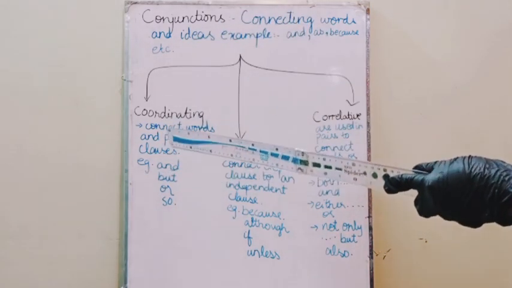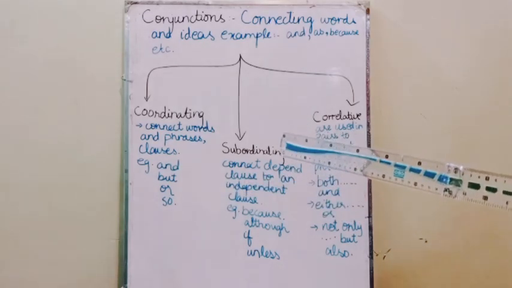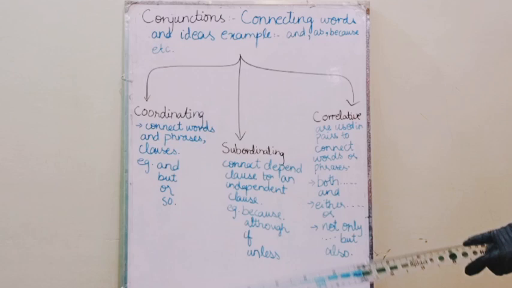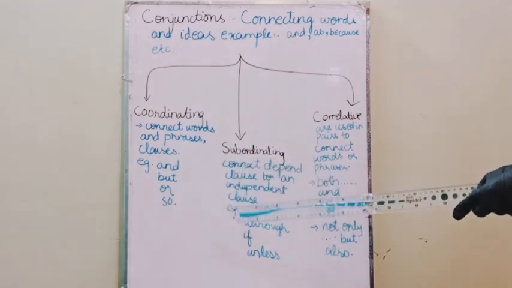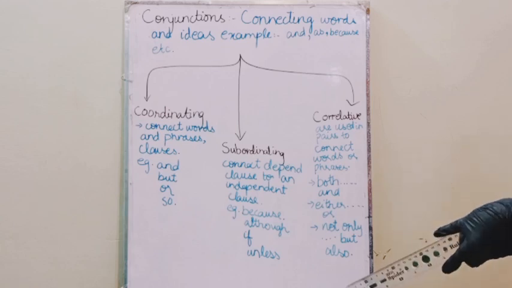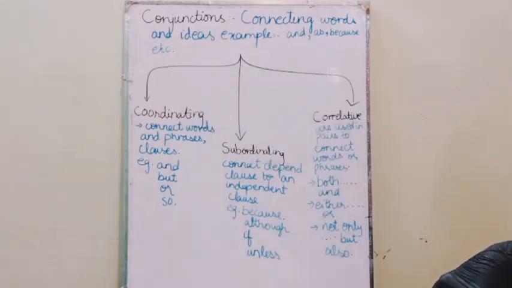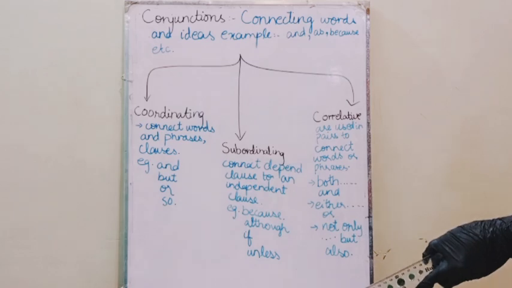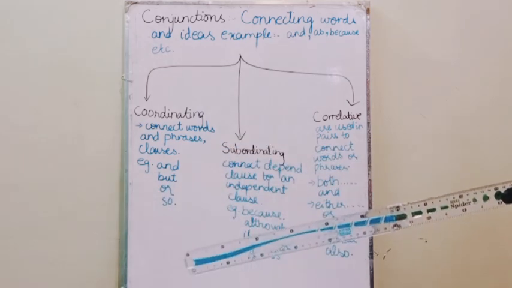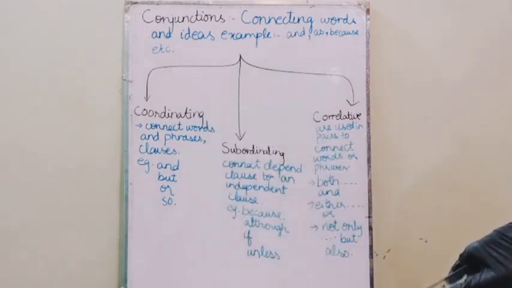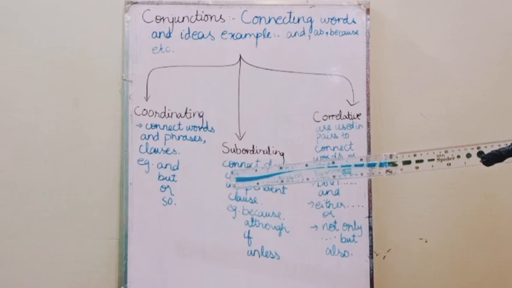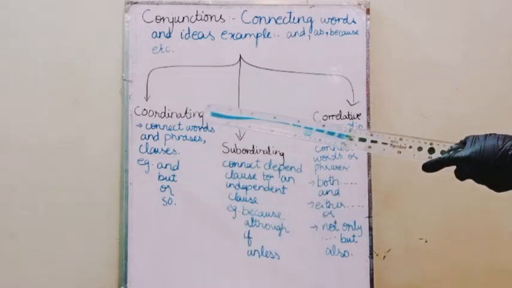Now, coordinating conjunctions are those that connect words and phrases, for example, and, but, or, so. For and, I can give you the example, I like tea and coffee. For but, you can say, I like coffee, but it is really bitter. Or comes when you have an option. For example, you can say, I would prefer tea or coffee. Then so, you can say, I was tired, so I went to the park.